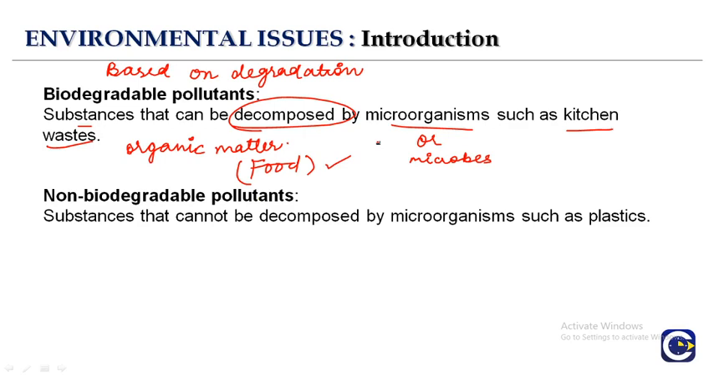Next we have the non-biodegradable pollutant. That means substances that cannot be decomposed by the microorganisms, like plastic. If you keep plastic for 24 hours, it will remain as such. That means microorganisms are not able to decompose the plastic, and that is why in some states plastic is banned, because it is very harmful and it is not decomposed by the microorganisms. So based on the degradation, it is classified into biodegradable pollutant and non-biodegradable pollutant.